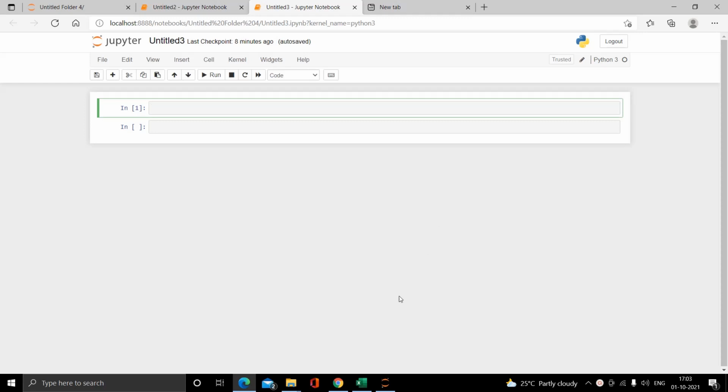So first of all, what is data analysis? Data analysis is the process of inspecting, cleansing, transforming and modeling data with the goal of discovering useful information, conclusions and supporting decision making. In simple words, we can also say that data analysis is the process of collecting and organizing data in order to draw helpful conclusions from it.